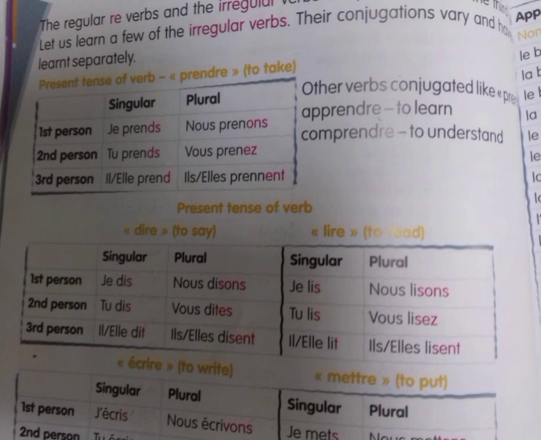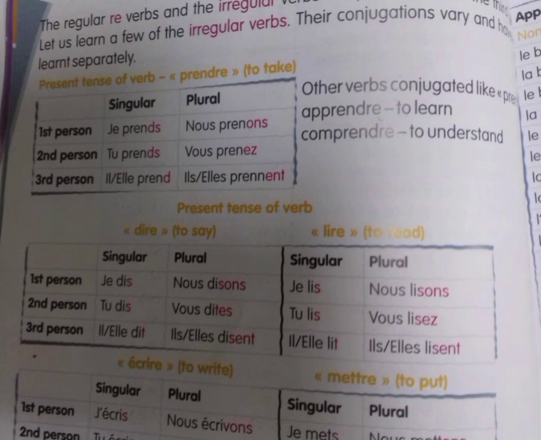So you should make sure that you learn the third group of verbs carefully. You should know what verbs come under this third group. If you know the verbs that come in the third group, it will be easier for you to conjugate the verbs that come in the first and the second group.